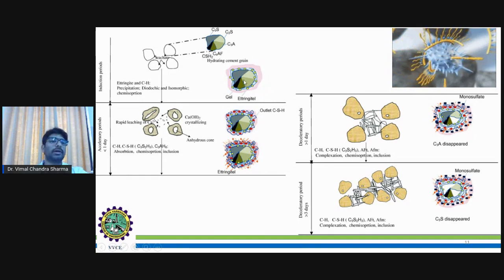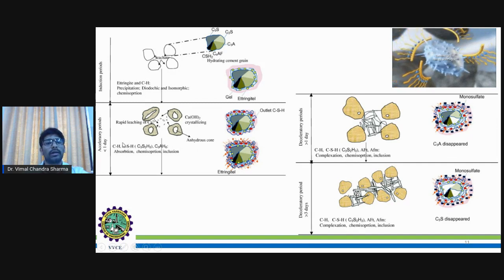Then the next phase is the acceleratory period. Here the chemical composition C, S, and H, that is calcium silicate hydrate, is involved.